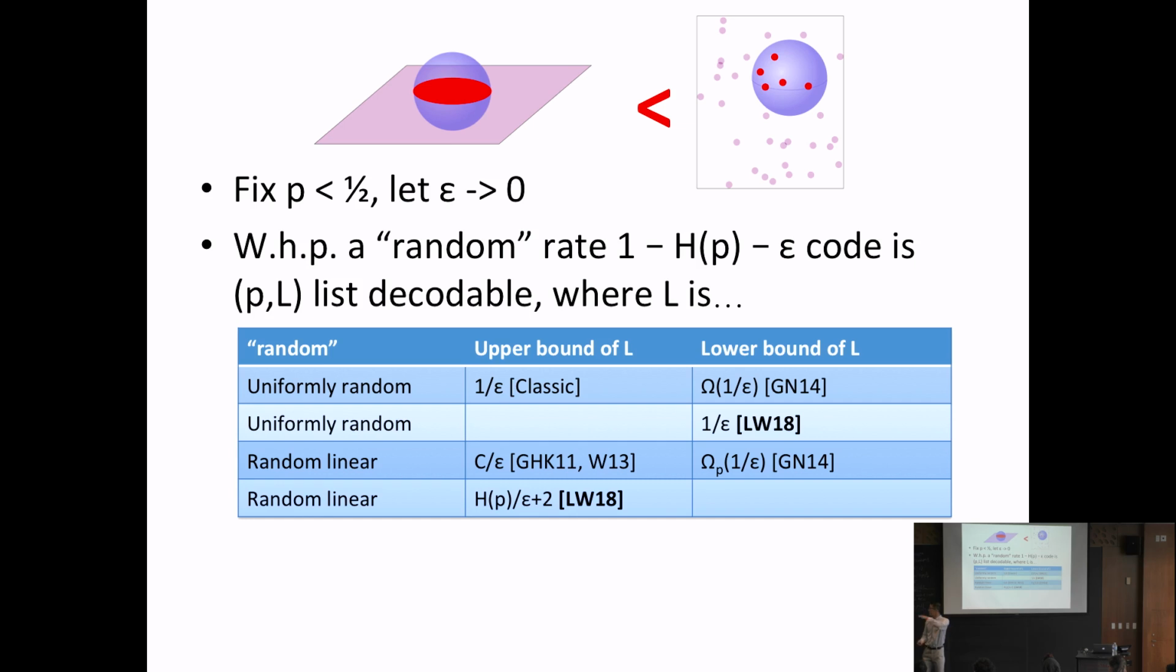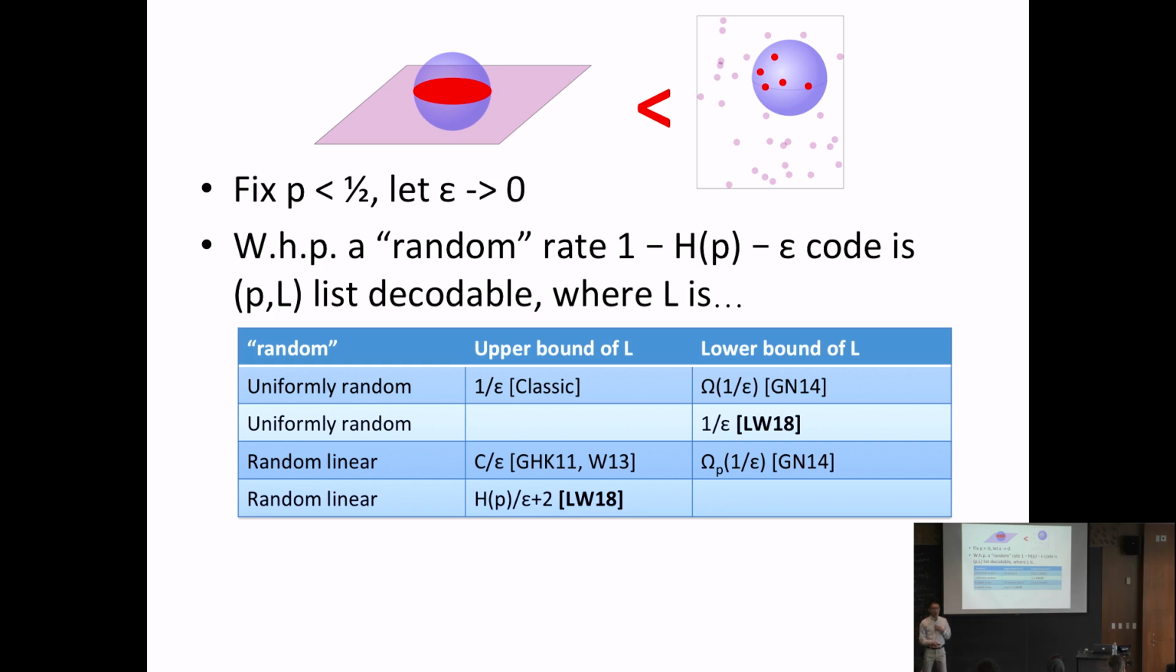Okay, so what have we said on this slide? Well, we have a lower bound on the list size of uniformly random codes, and an upper bound on the list size for random linear codes. And there's a gap here, so we really do get the picture in some high probability sense. Okay, so now is a good time to ask questions if you have any.